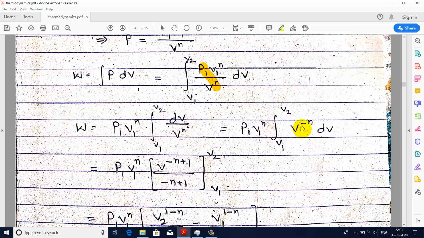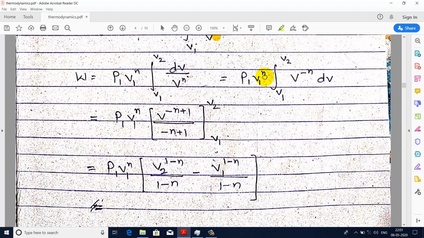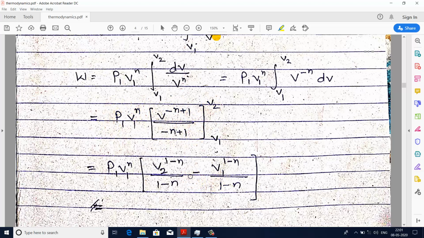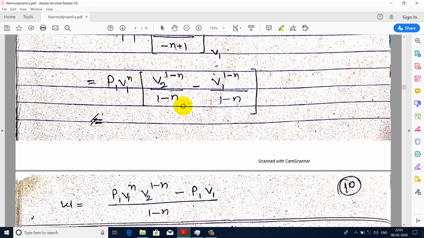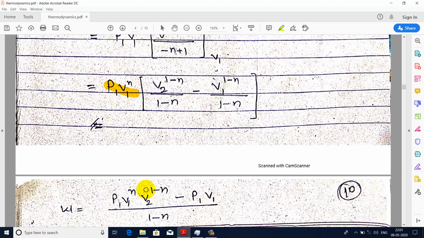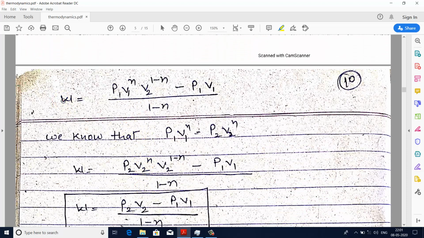We can write it as V to the power minus n in the next step. Then we apply the formula for integration of x to the power n, which is x to the power n plus 1 upon n plus 1, and we integrate this term. Then we put the limits, so we get this term. From this we take 1 minus n as common, and multiply this term inside the bracket, so we get this formula.